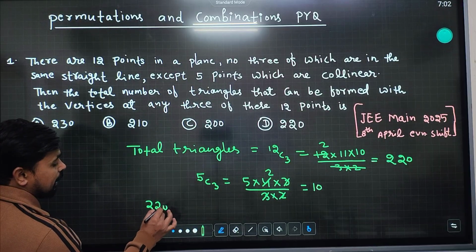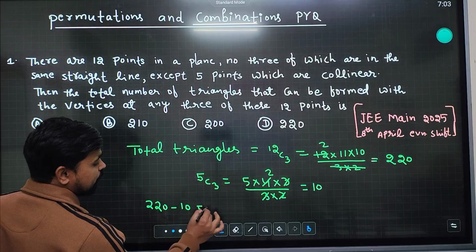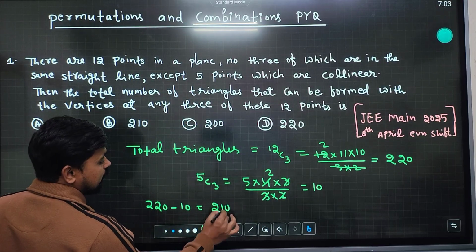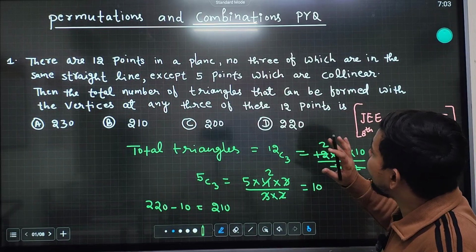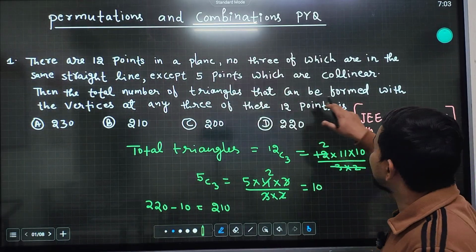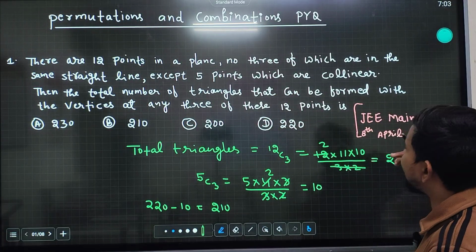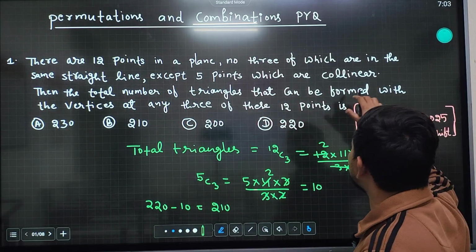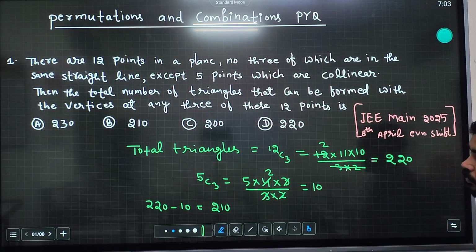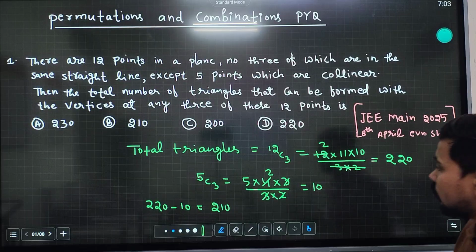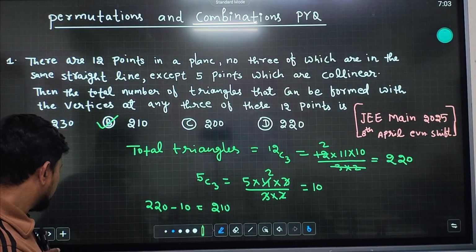So the total number of triangles that can be formed with the given points will be 210 triangles. Clear? What have we done? There are 5 points which are collinear, so these 5 points cannot make a triangle. So from the total triangles we subtract the triangles which we counted in these 220 triangles. So 210 is the right answer of this question.